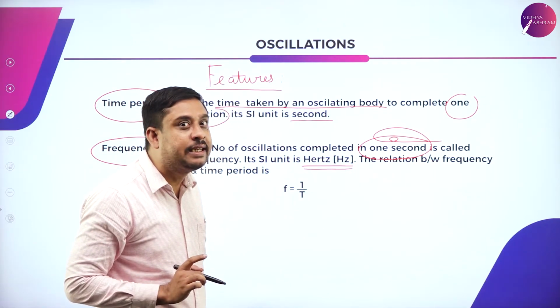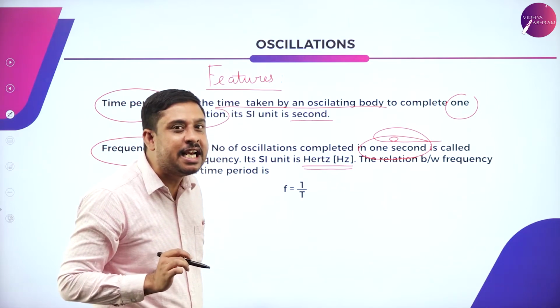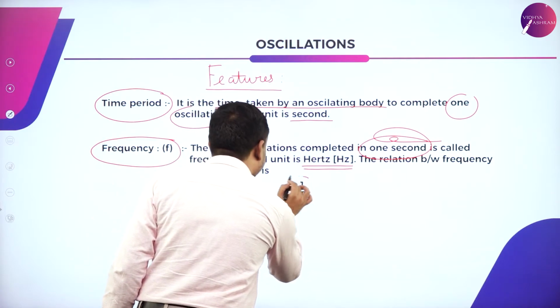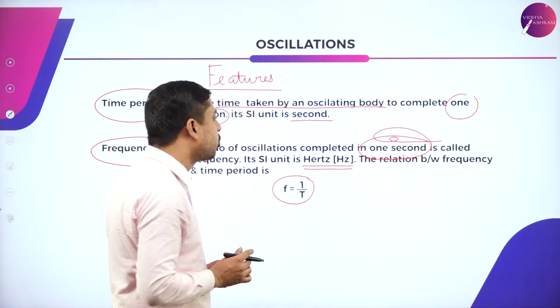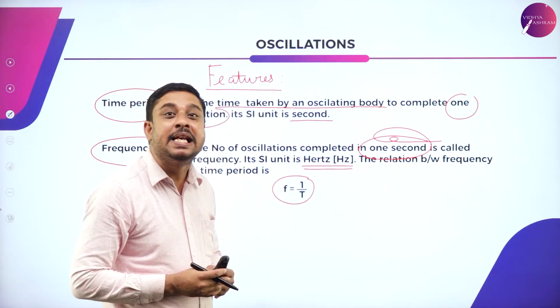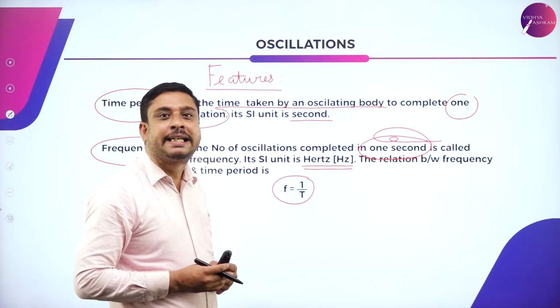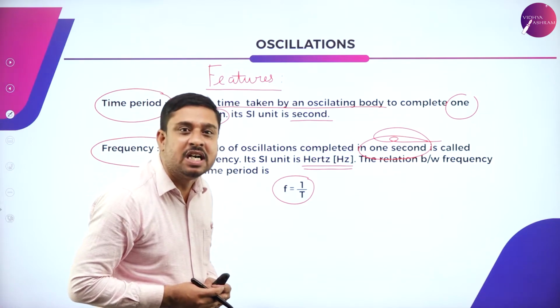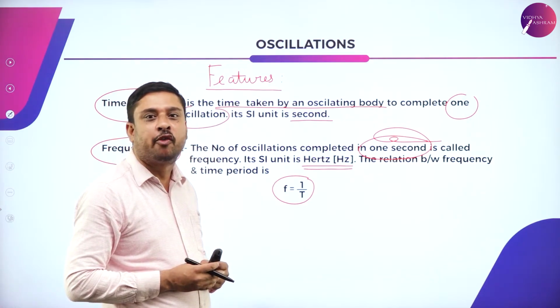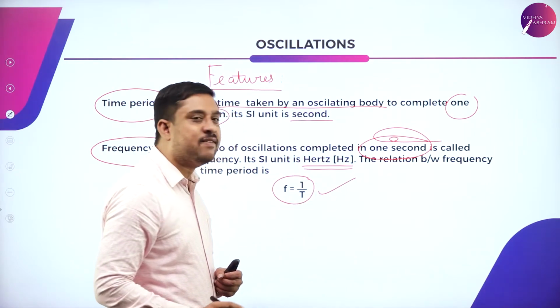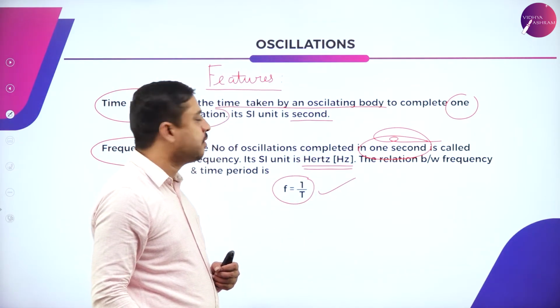Most important thing, you should know this relation between frequency and time period. Frequency is inversely related to time, or time is inversely related to frequency. So F equals 1 divided by T.